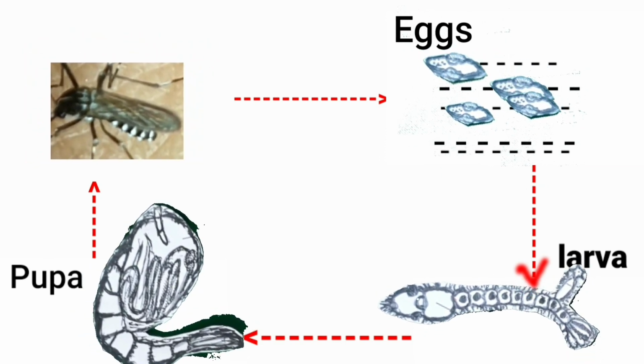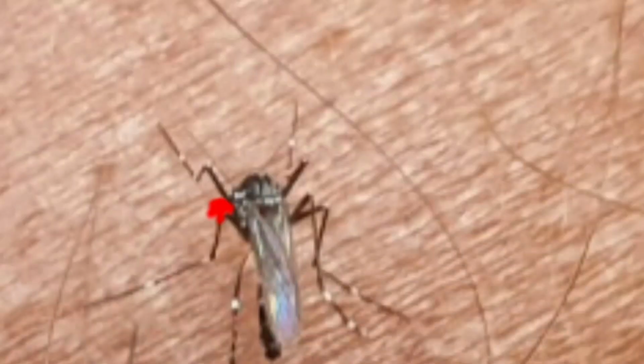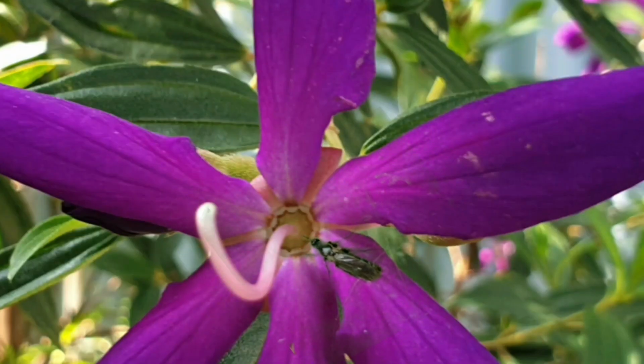Adult female mosquito generally feeds on blood. Adult female mosquito feeds on blood because blood proteins are required for laying eggs. Male Anopheles mosquito does not seek a blood meal but feeds on the nectar of flowers. Only female mosquitoes can suck blood.